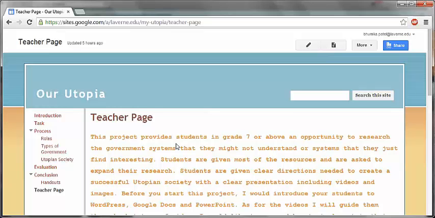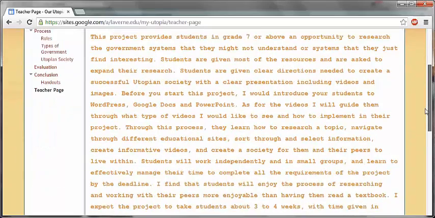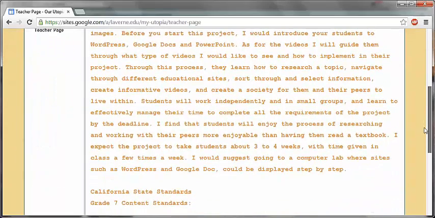It's their opportunity to voice their opinions and tell us how they would like to see our world. Yeah, and there's a teacher page with my email and my information, what standards this covers, and it's great just to go through.